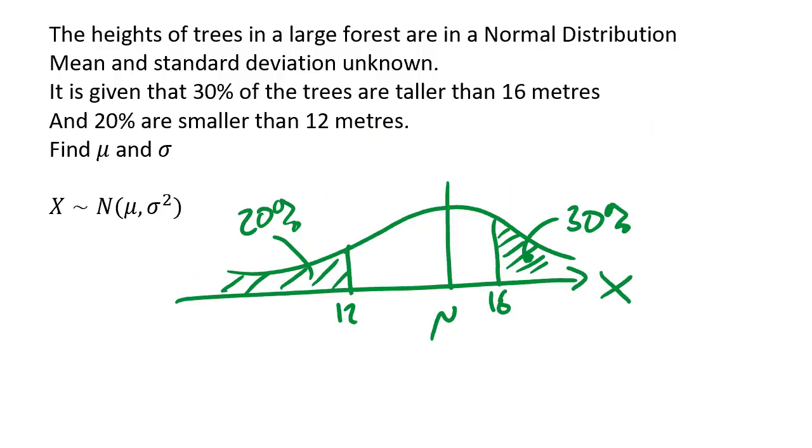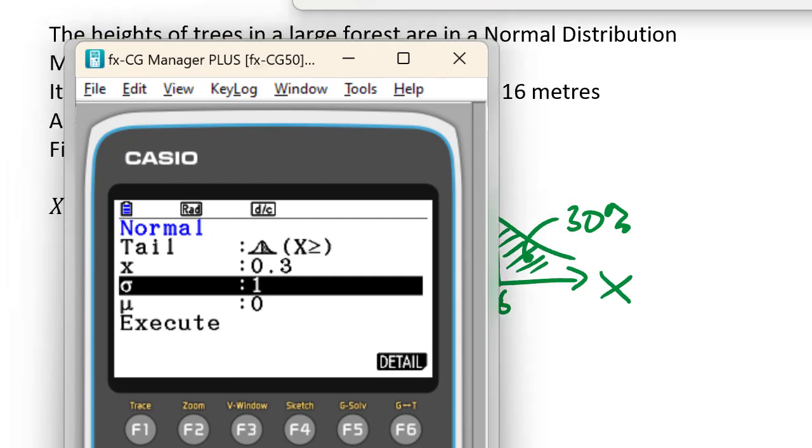So let's have a look at this quite hard question. I've got an unknown normal distribution. I don't know the mean or the standard deviation. I've got a nice diagram. And what I realize is that I have to convert this into the Z world. The reason is that on my calculator, I can operate in the Z world. Here is the Z world.